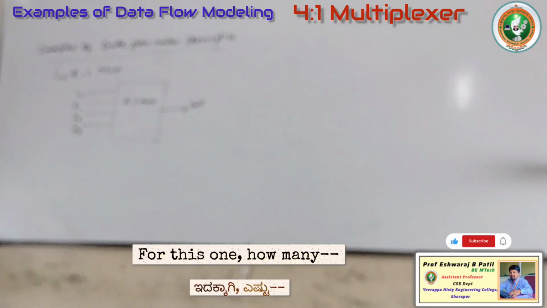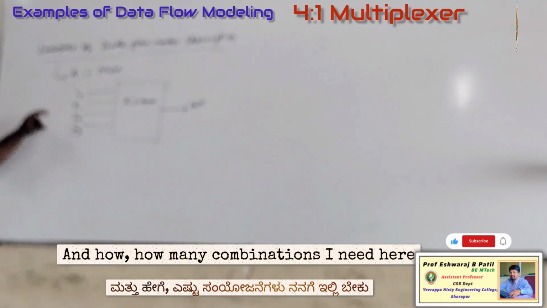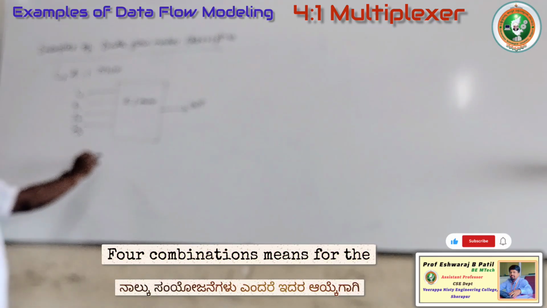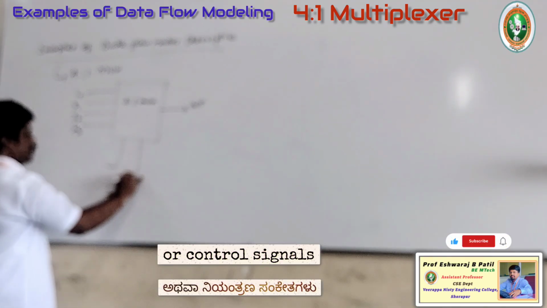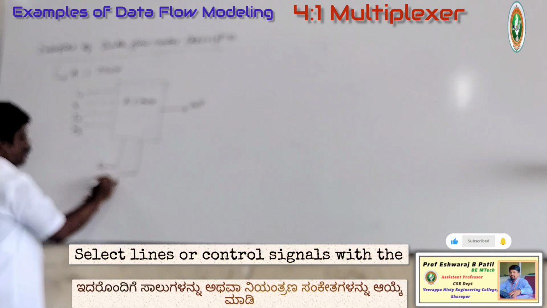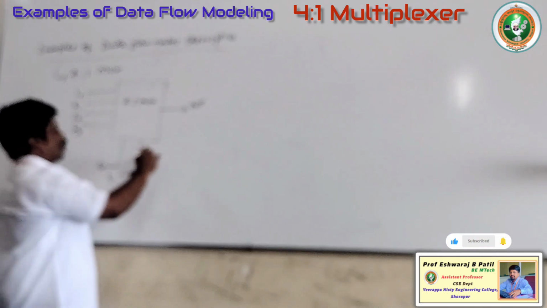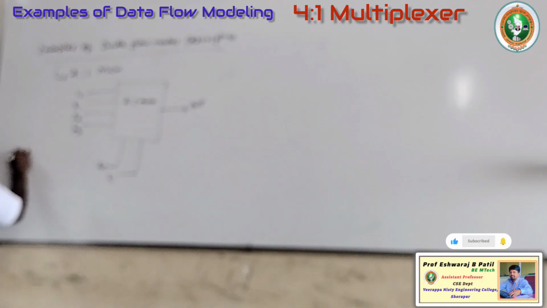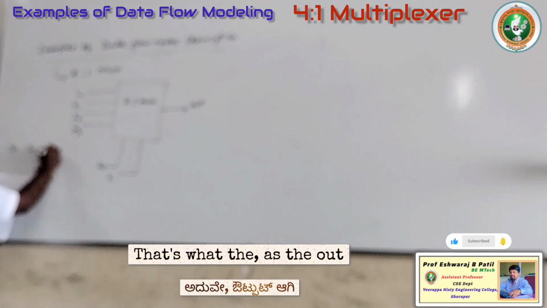For this one, how to select? 4 combinations are there. How many combinations do I need here? 4 combinations. How to select this one? With the help of the select lines or control signals, S0 and S1. You will have the truth table here, the combination of S0 and S1, and this is the out.